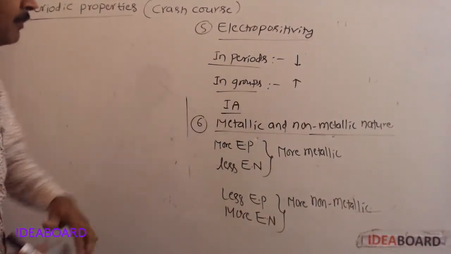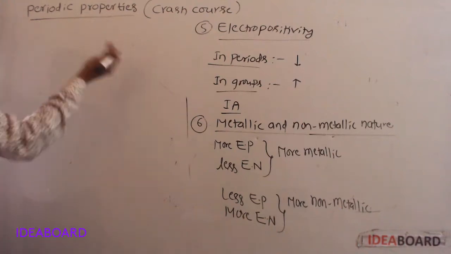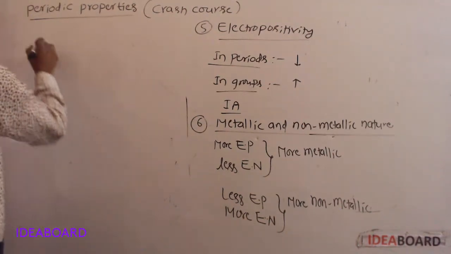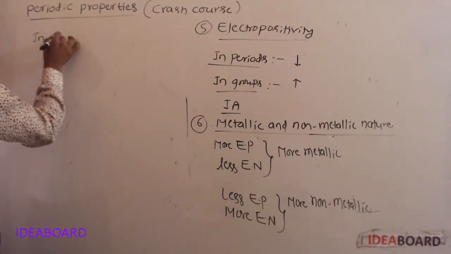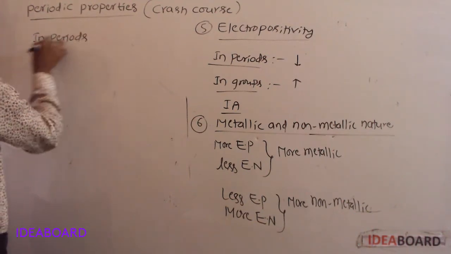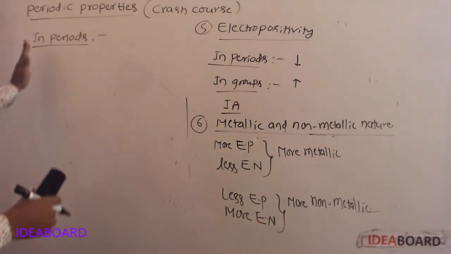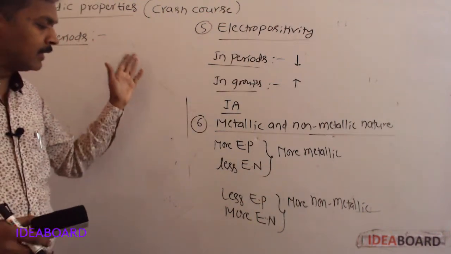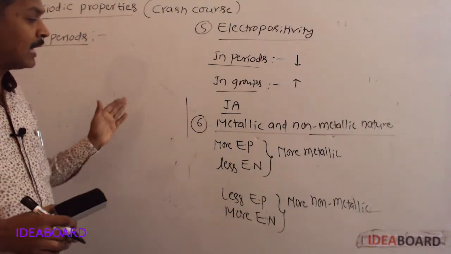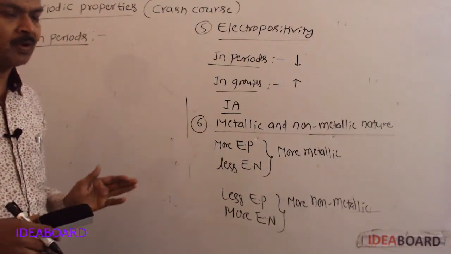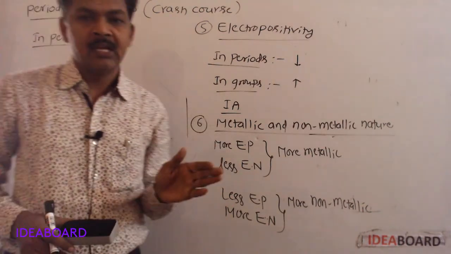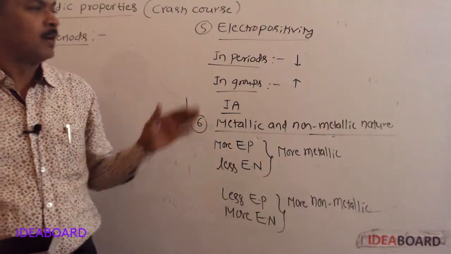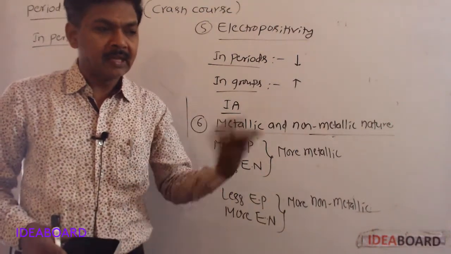Next, periodicity of metallic and non-metallic character means how it changes in periods and groups. First, in periods, left to right, electropositivity decreases and electronegativity increases.